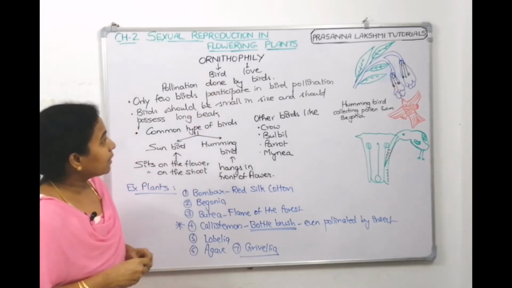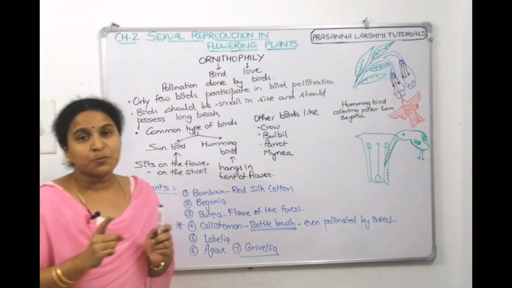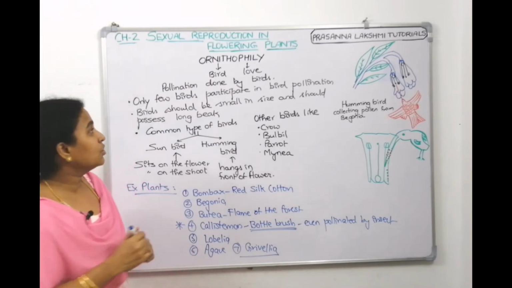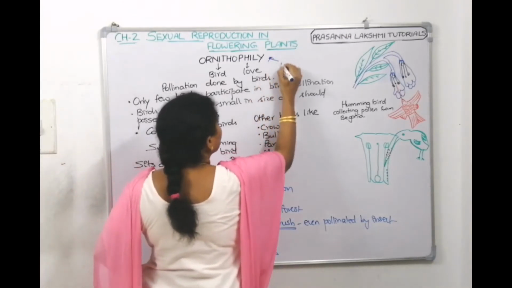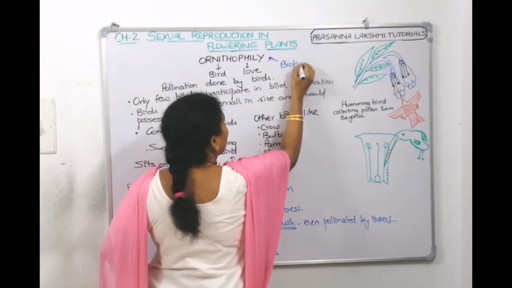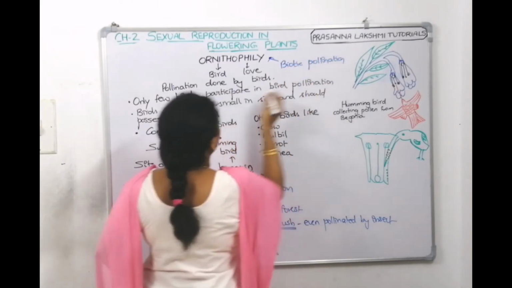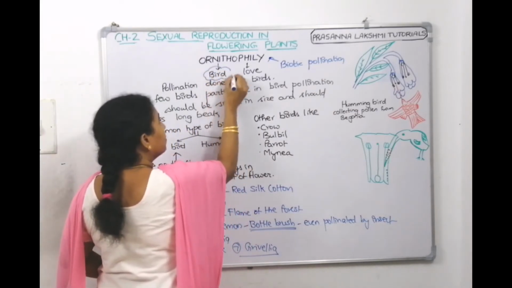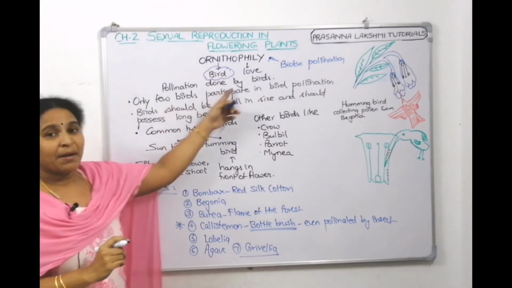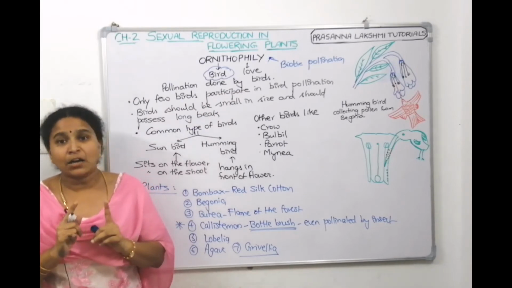Let's have a quick recap. We are talking about the next pollination which comes under biotic agents, ornithophily. It is pollination done by birds. All types of birds are not suitable.